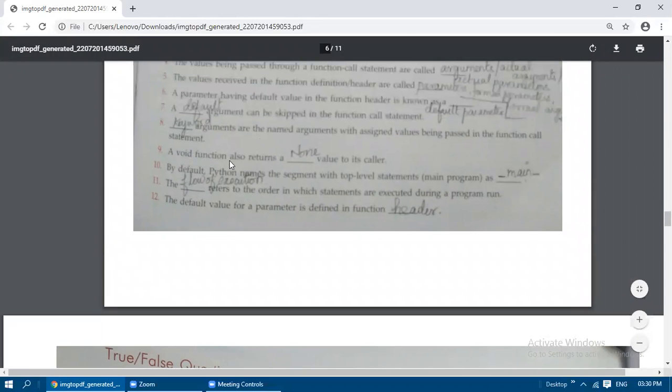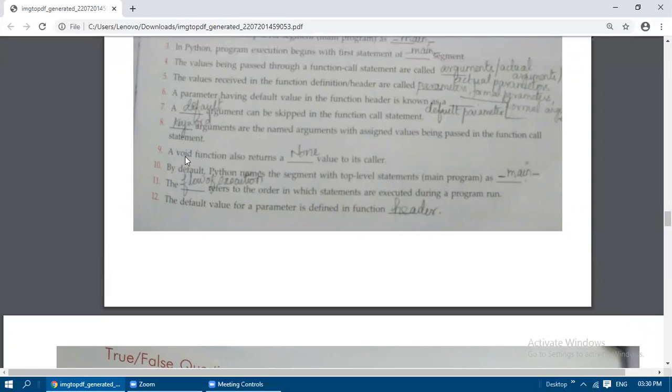Next one, a void function also returns dash. Void means null value only. In C and C++ we will say null, but here in Python, a void function also returns None to its caller. It doesn't return any value. So if it is not returning any value here, we will write it as None only. It is not null. Okay.